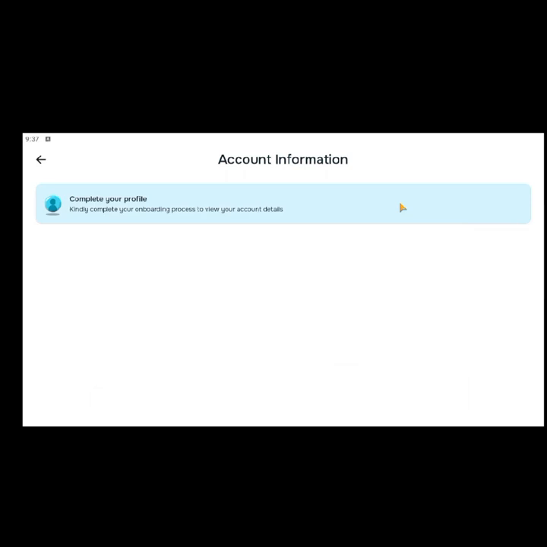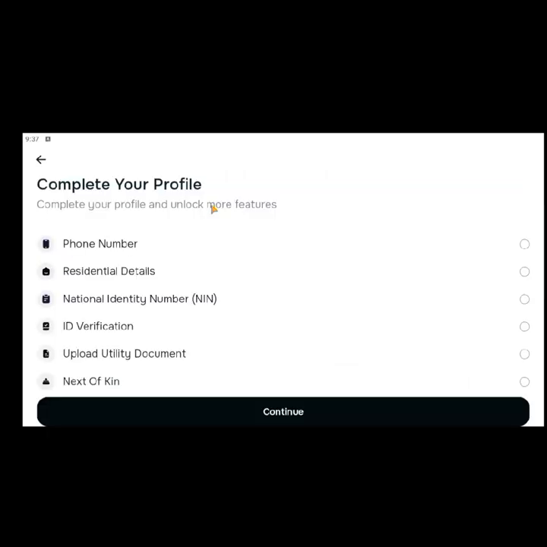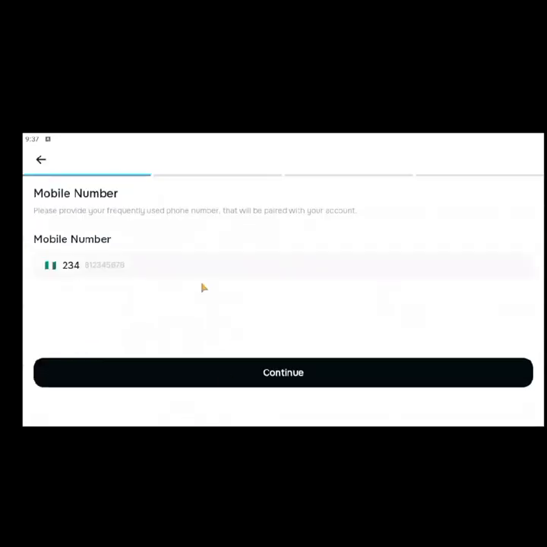So you can come to account info, complete your profile to finish everything. So you finish everything via add the phone number. Click on this to add a phone number to your account. You have to scroll down: phone number, address, NIN, your ID card, everything. Just click on continue, and you'll be asked to do everything one by one.